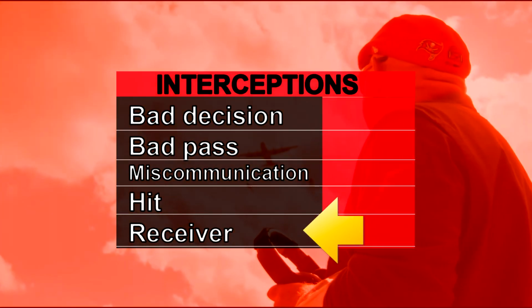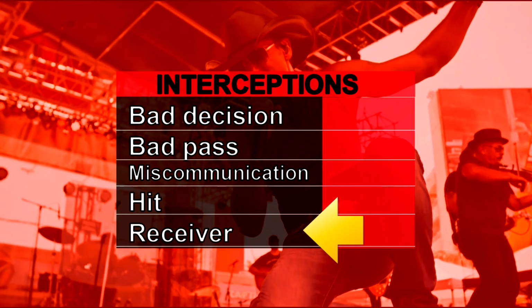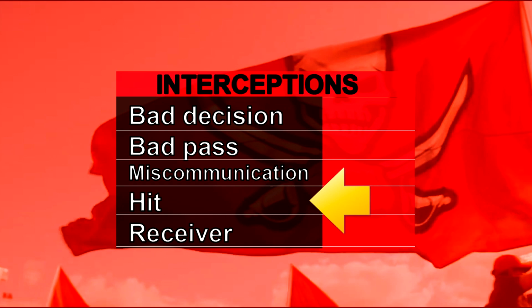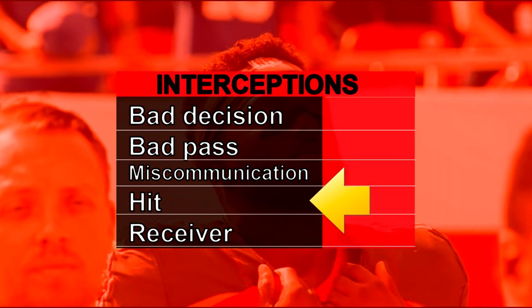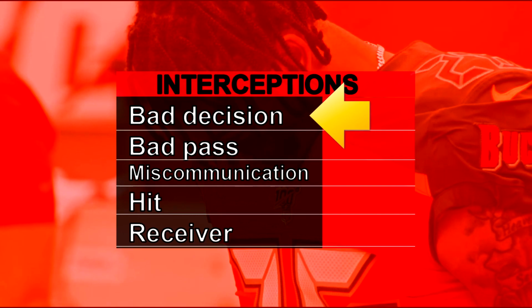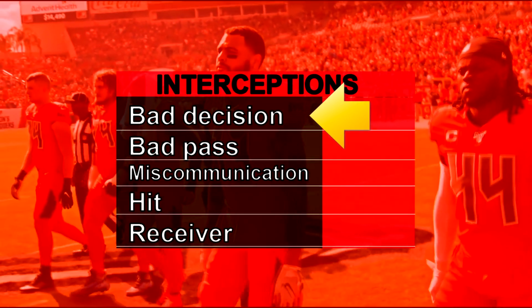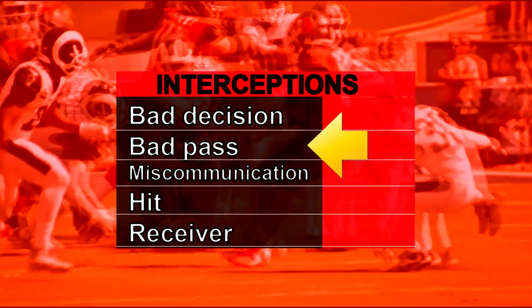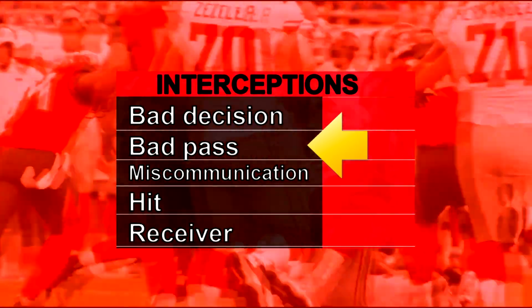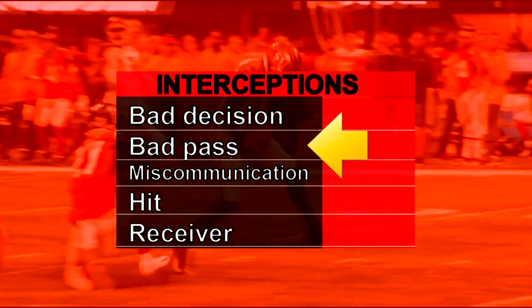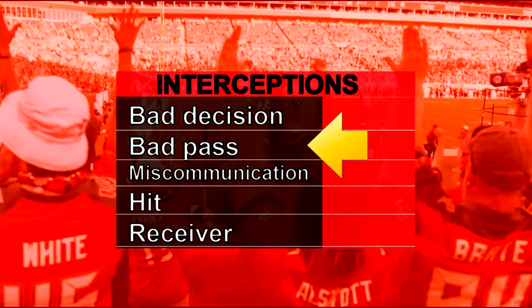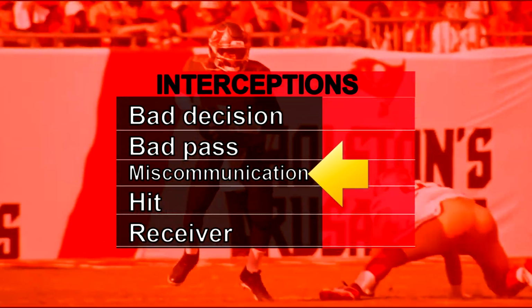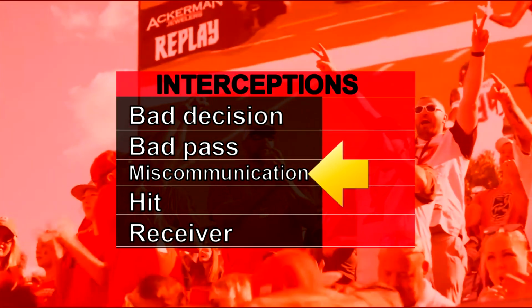The receivers category is for when a good pass to a receiver is not handled correctly by the receiver, leading to an interception. Hit is when Jameis Winston was hit during his throwing motion, which caused an errant pass, leading to an interception. Bad decision is when an interception was thrown based on an unwise pass attempt by Jameis Winston. Bad pass is when Winston threw a ball which made it impossible or extremely difficult for a receiver to catch, which in turn led to an interception. And then miscommunication, which is where the receiver and Winston were not on the same page of an option route or for whatever reason causing an interception.